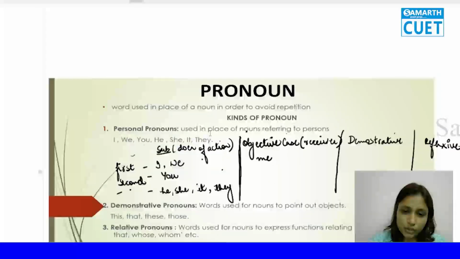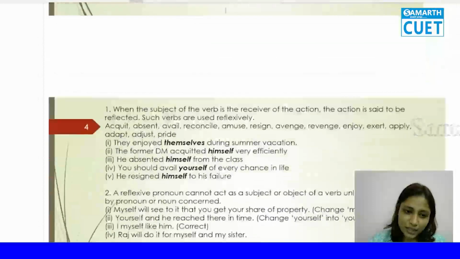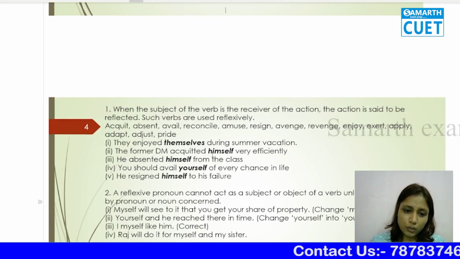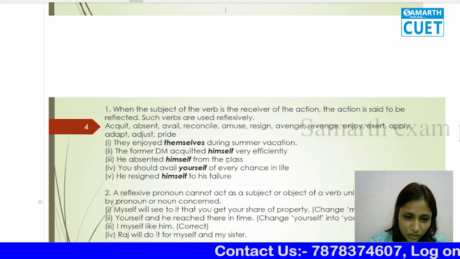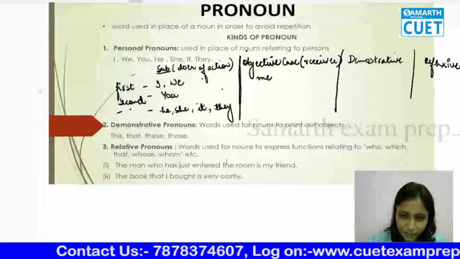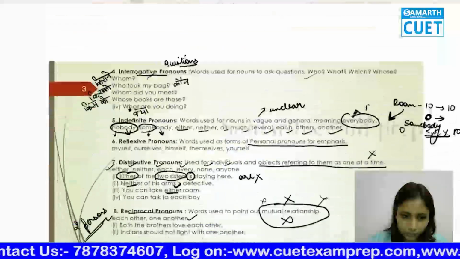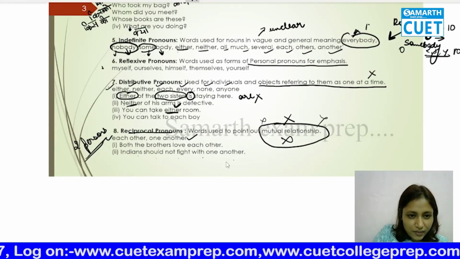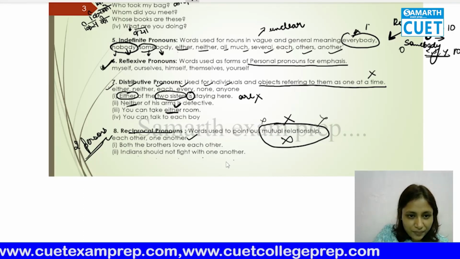We'll again come back to this. But first, let's go on rules. Because after rules, you yourself will know if that is correct or not. But if you want, I can just give you this. Okay. See, you just remember here, reflexive. Reflexive is putting emphasis.